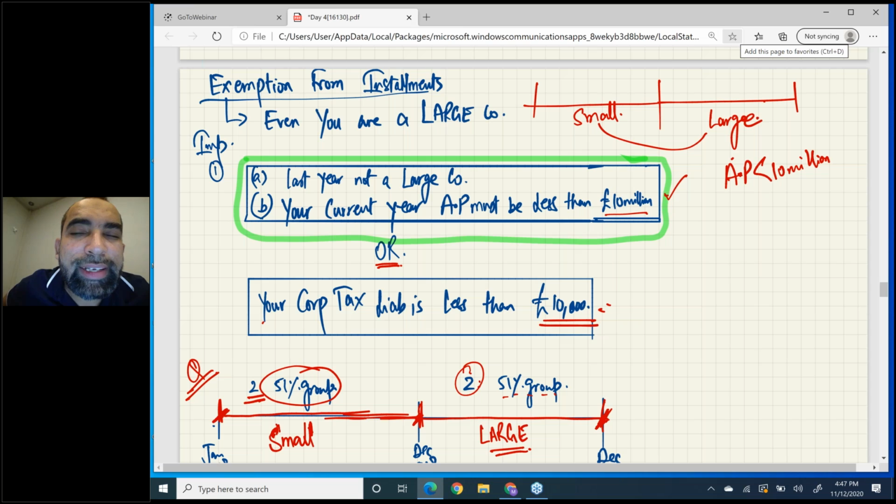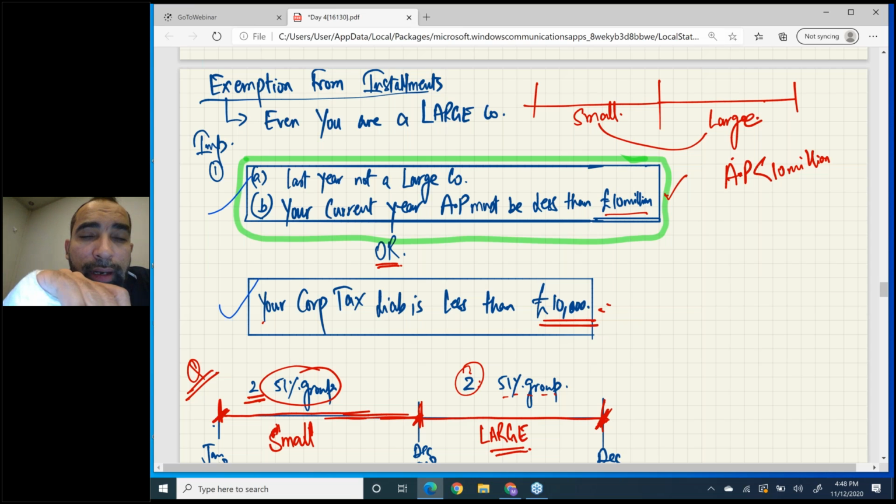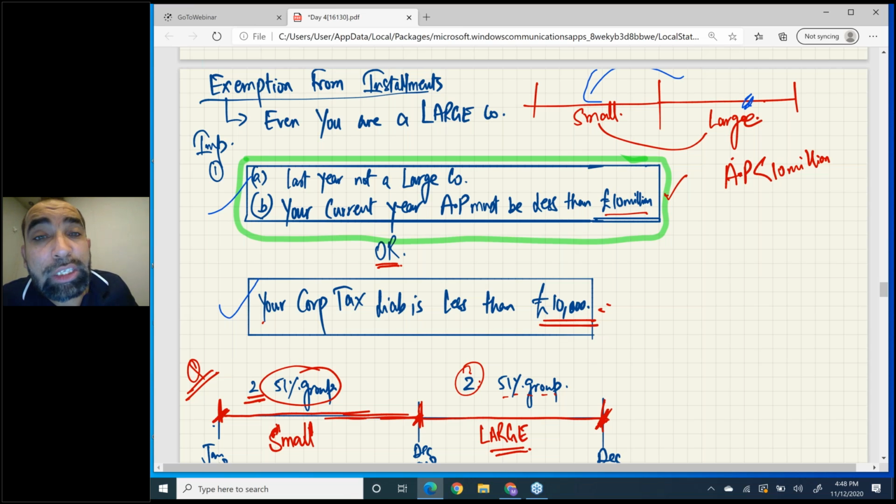Now how can you get that exemption? There are two separate tunnels. This is the first tunnel and this is the second tunnel. What is the first tunnel? Last year you were not a large company. This year you are large, but last year you were small. Then you can exempt yourself from installments. No matter that right now you are large, last year you were a small company, so you are exempt with one condition.